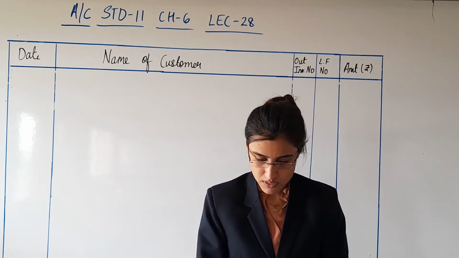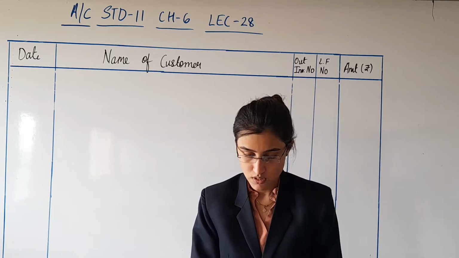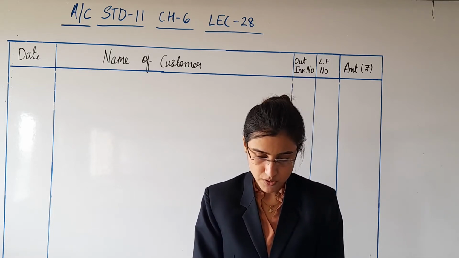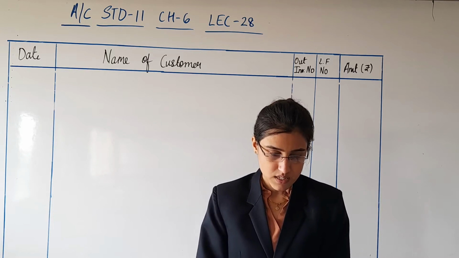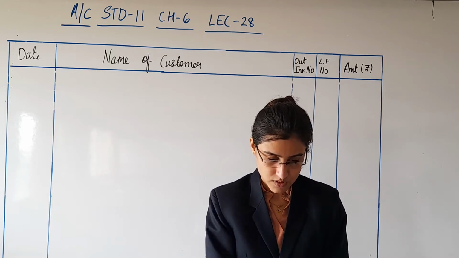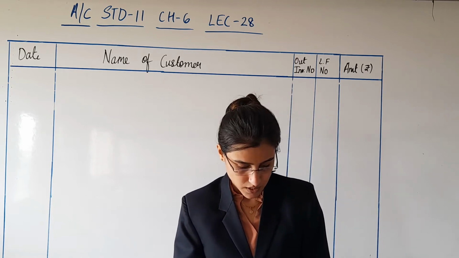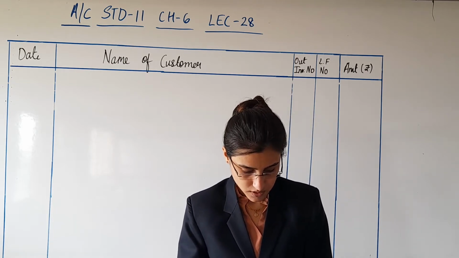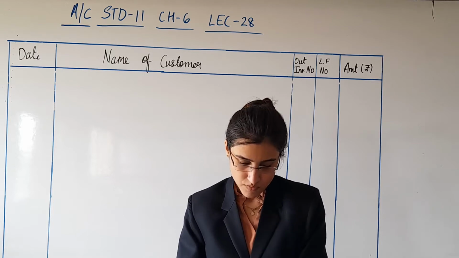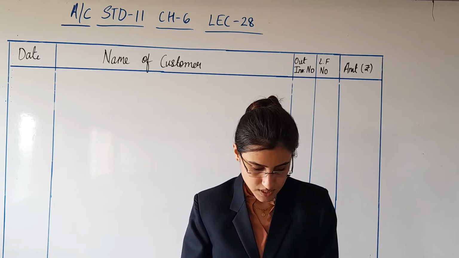Illustration 4 or maybe sum number 5. Let me just confirm this. From the exercise we have solved question 4 firstly and question 5, and then we have started with sales book.